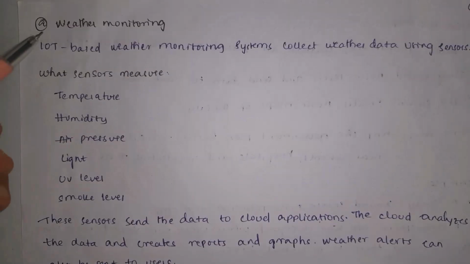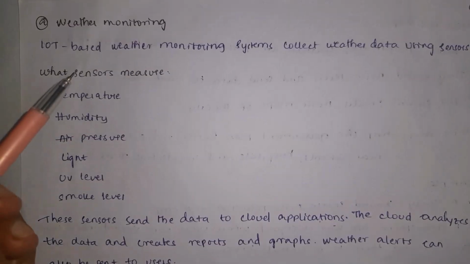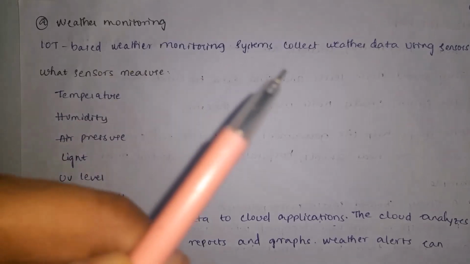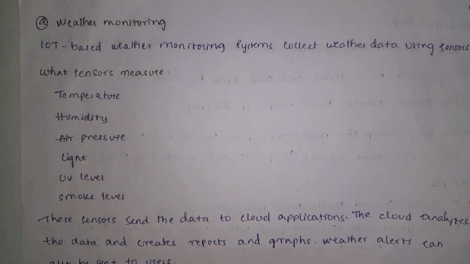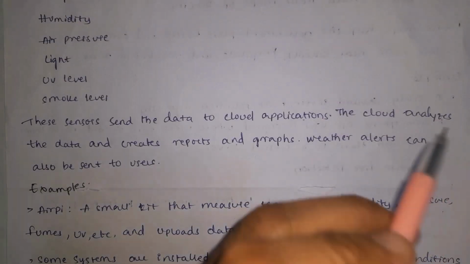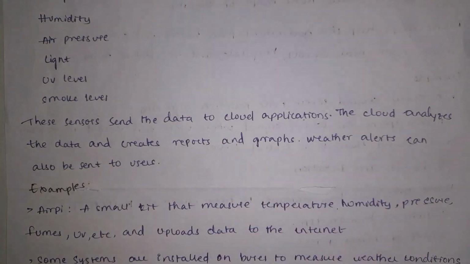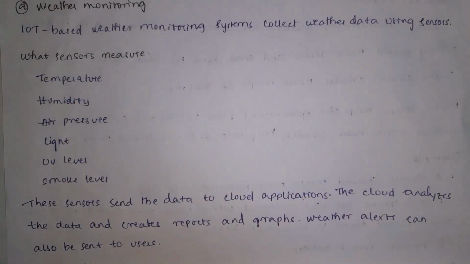For example, if we consider weather monitoring, IoT based weather monitoring systems will collect complete weather data using sensors like temperature, humidity, air pressure, light, UV levels and smoke levels. And these sensors will send data to cloud applications. Then cloud will analyze complete data and create graph. So all users will take decisions based on weather condition.